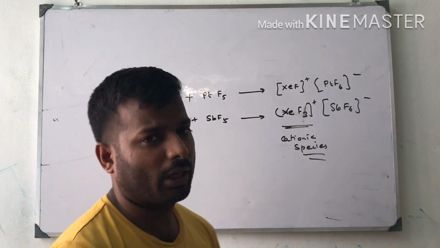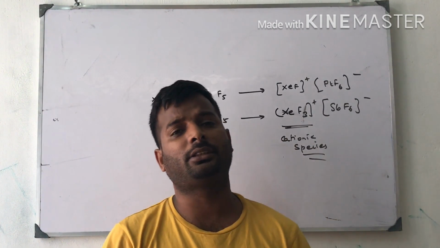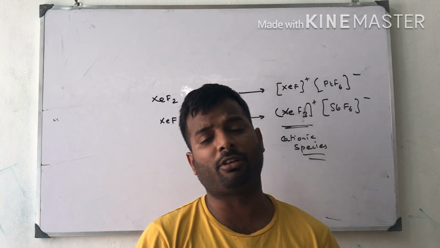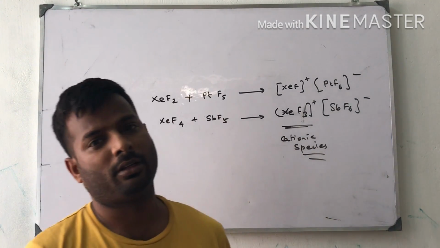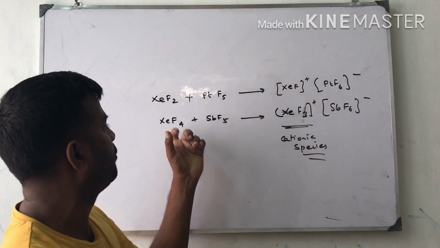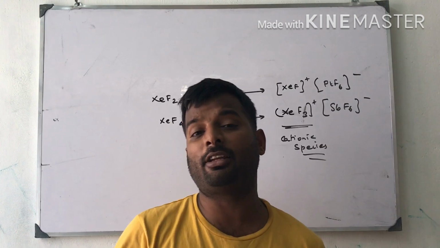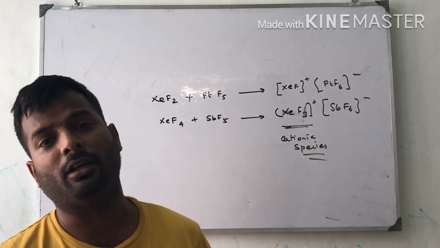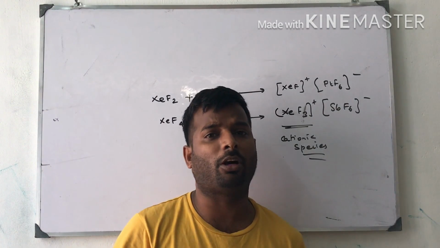Adding fluorine to a particular compound is called fluorination. Xenon fluorides are very powerful fluorinating agents, meaning they give fluorine. Next one, they can hydrolyze even traces of water, so they clear moisture.